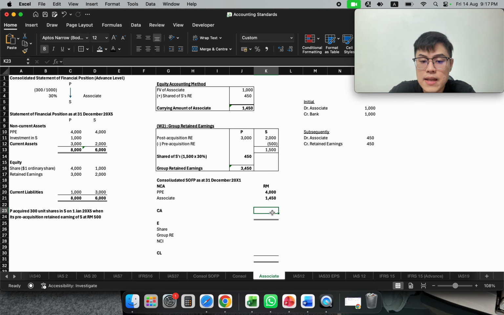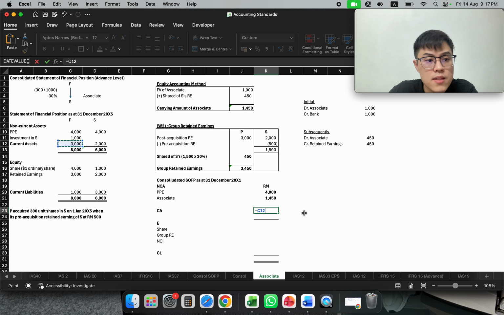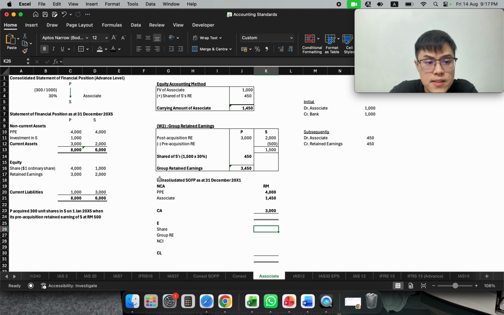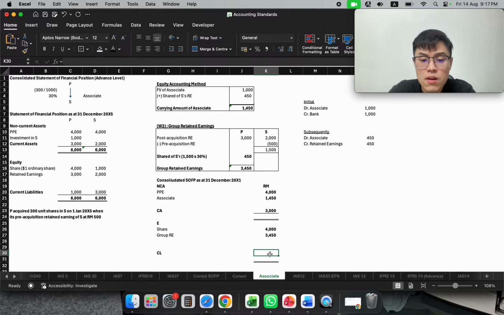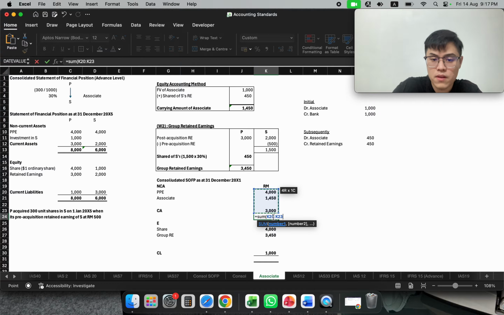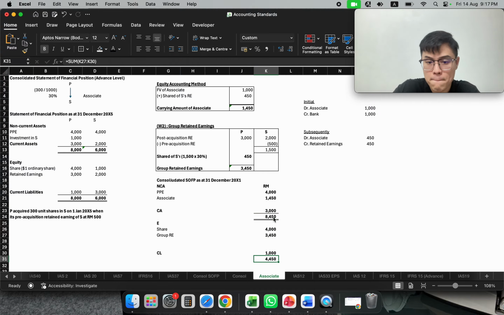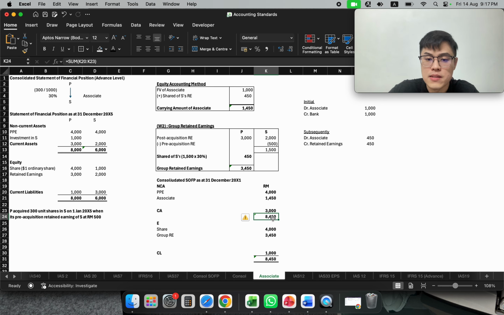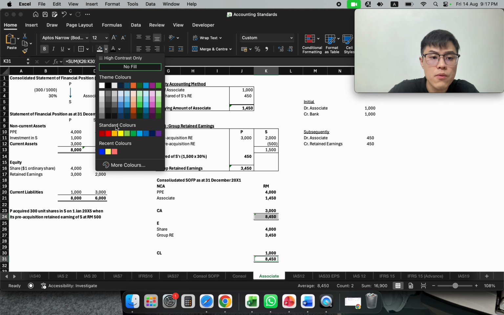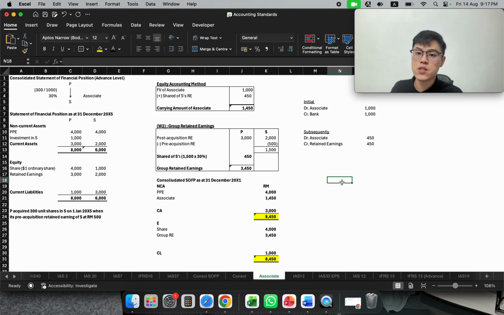And you have your current asset of P, 3000. And you have your shares, 4000. And you have your group retained earning, 3450. No NCI. And you have your current liability, 1000. Sum it up, and you will balance. So that will be the simple explanation for equity accounting. That will be very straightforward.